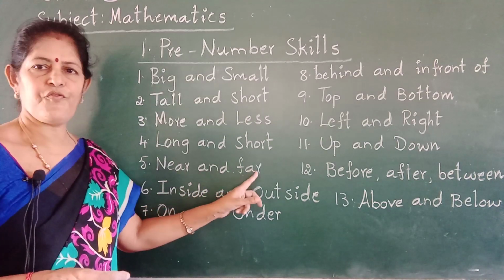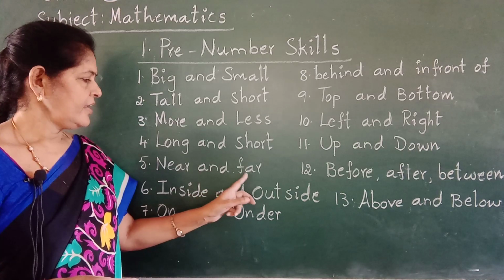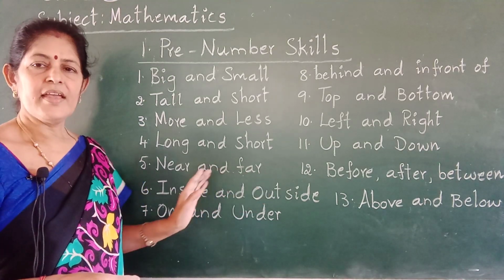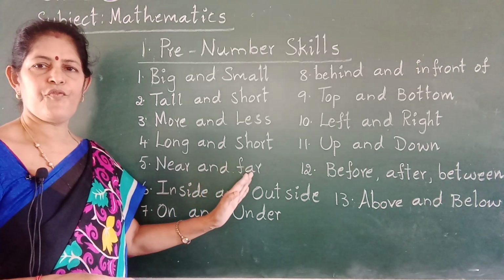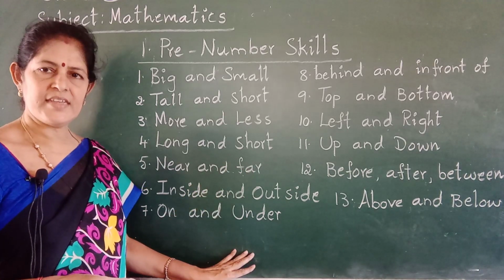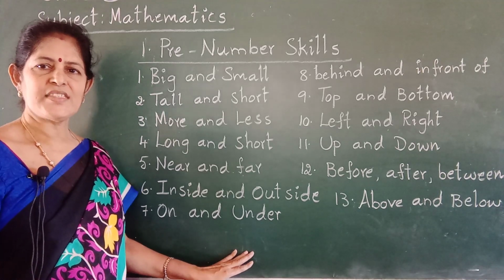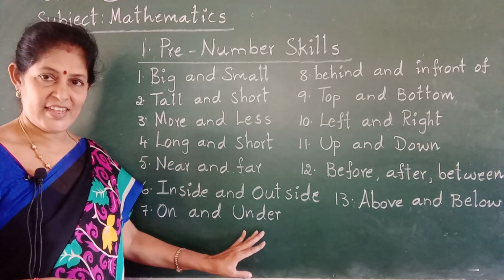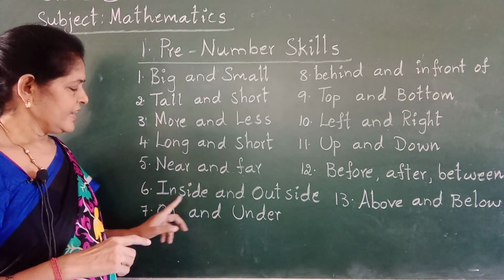Near and far. N-E-A-R, near, and F-A-R, far. Blackboard is near. Table is far. Blackboard is near. Door is far.